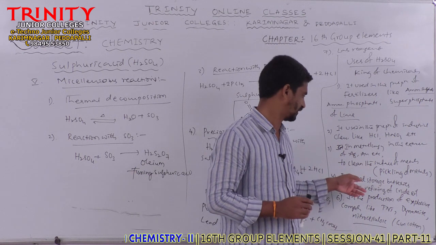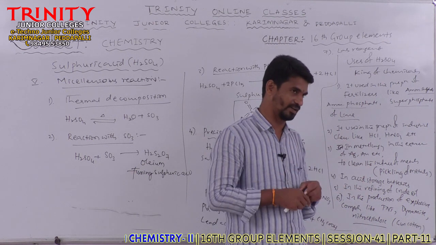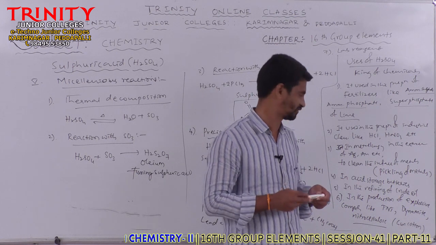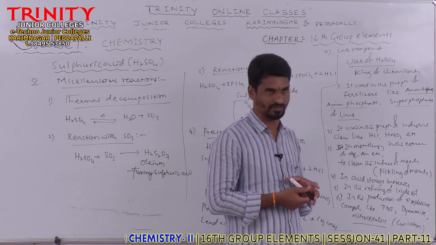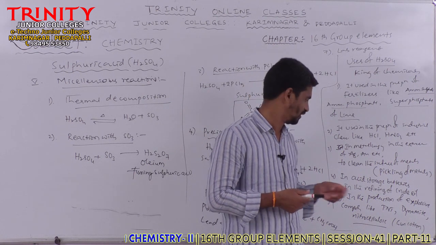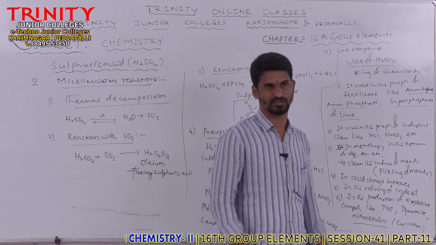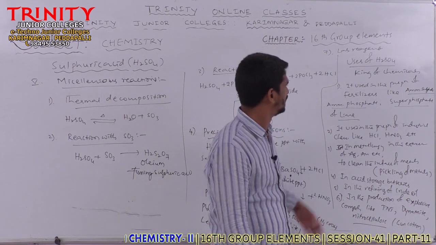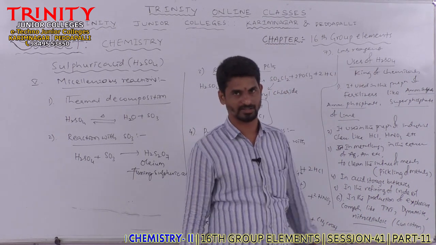And it is used in acid storage batteries, automobile batteries. And it is also used in the refining of crude oil to remove the sulfur impurities. And next it is used in the production of explosive compounds like dynamite, TNT, etc. So these are the uses, and it is also used as laboratory reagent.